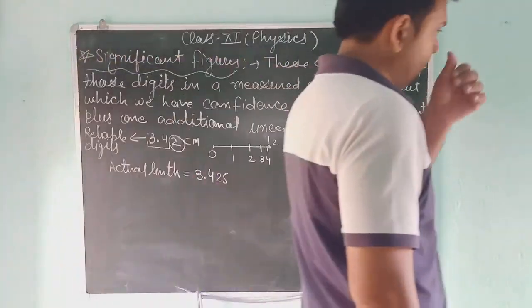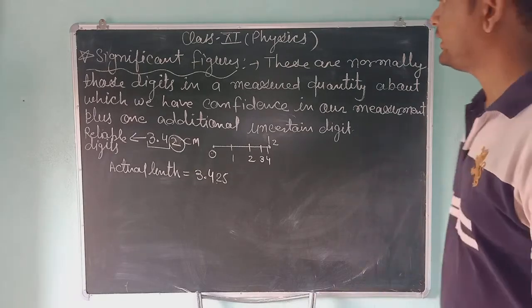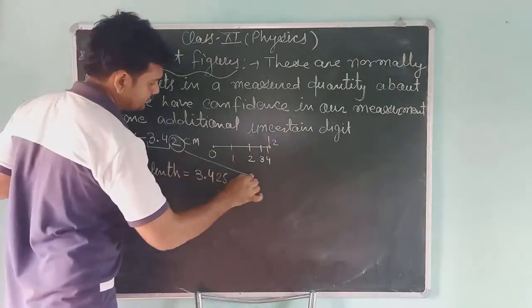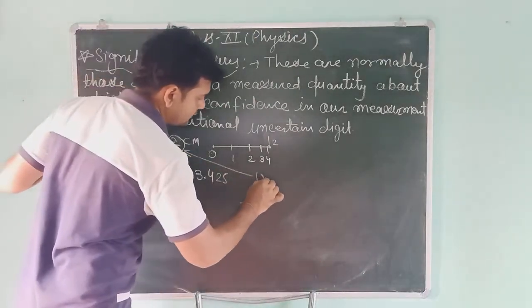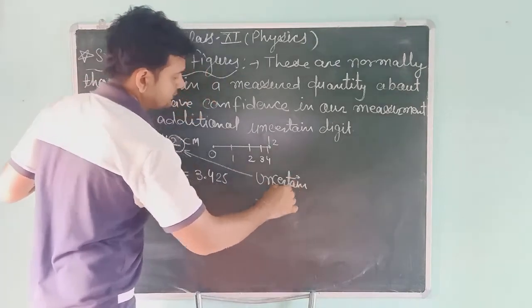Uncertain means we are not sure about this. This may be 3 and this may be 1, but we are taking 2. This is the uncertain digit.